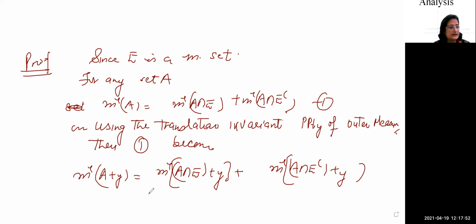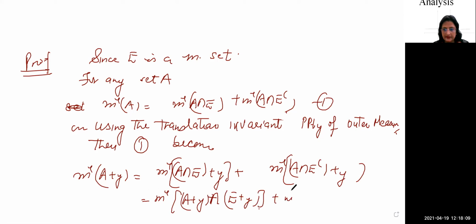So we know that it is translation invariant. So first of all, this is m star A plus y intersection E plus y, and this is m star A plus y intersection E complement plus y, right?